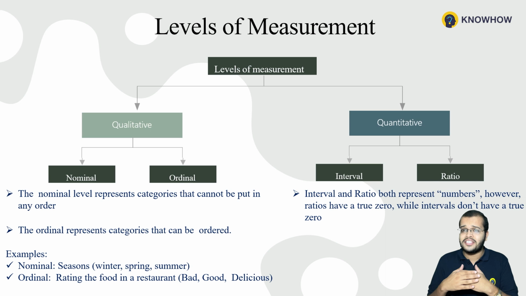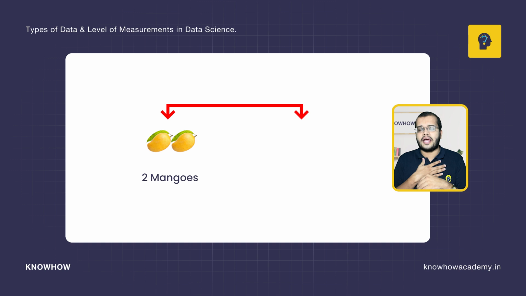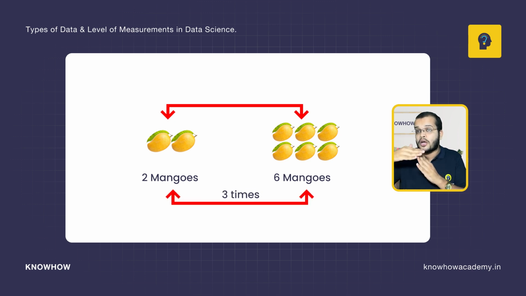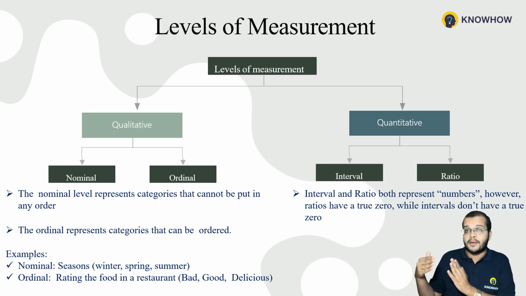Now what exactly is a true zero? Let me explain it to you. For example, let us consider that I have 2 mangoes and you have 6 mangoes. So how many times more mangoes do you have compared to me? You have 3 times the mangoes. Am I right? If I divide 6 by 2, then it's 3. So that's like a ratio that I'm talking about.